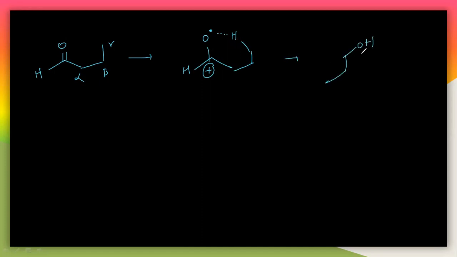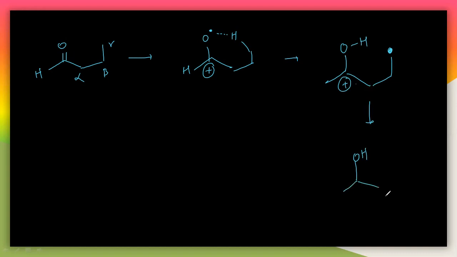Finally it forms, very simple, this oxygen with hydrogen here, and this is the radical produced here, and this is the cation here, and finally this is the oxygen, OH.